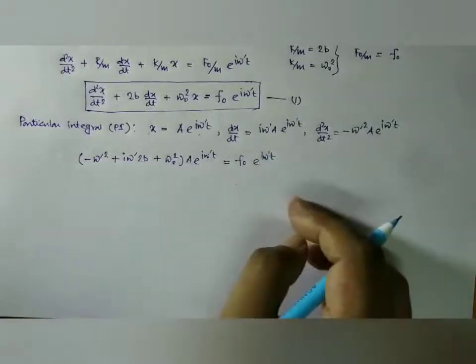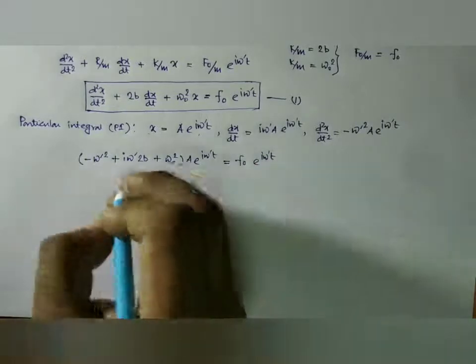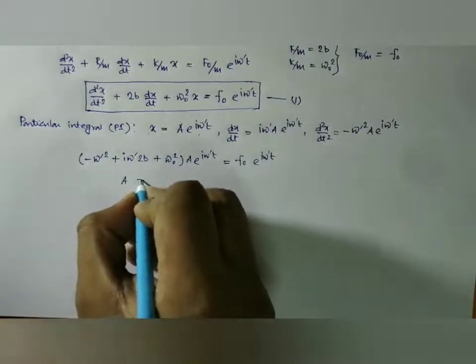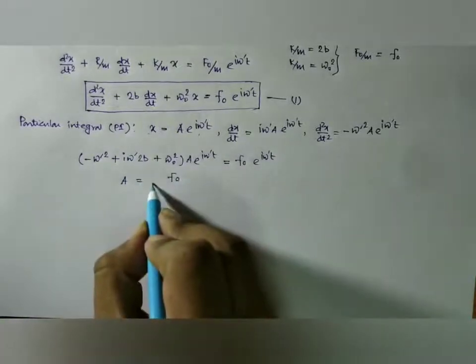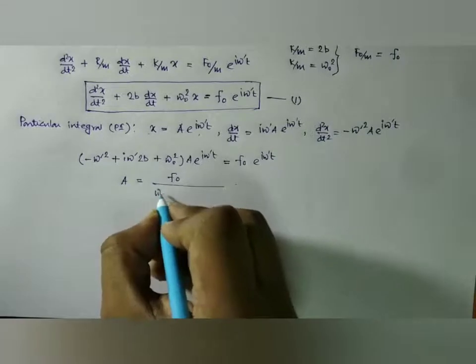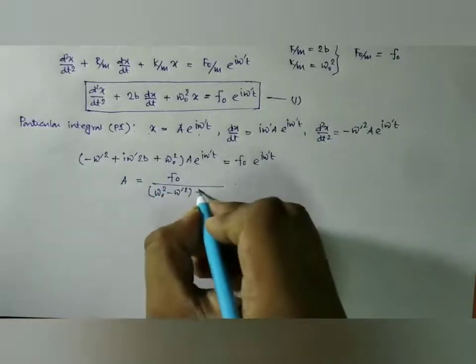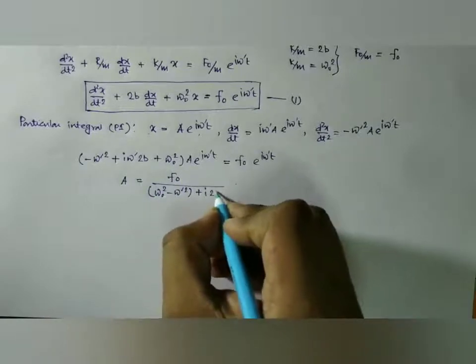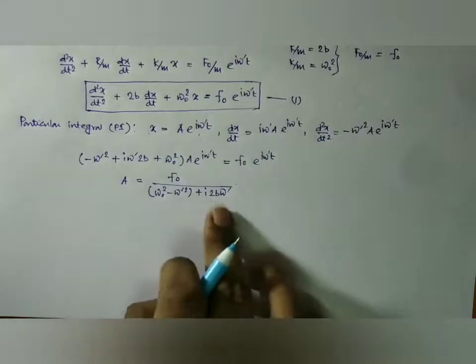So now if we compare both sides, then a is equal to f0 by omega naught square minus omega prime square plus i twice b omega prime. Now it is in a plus ib form.